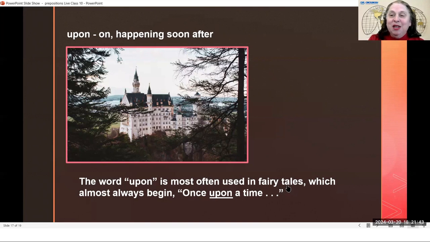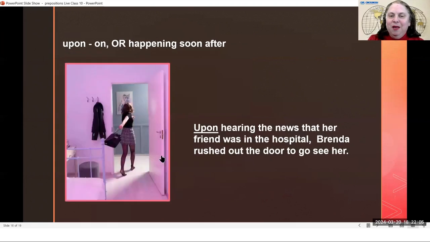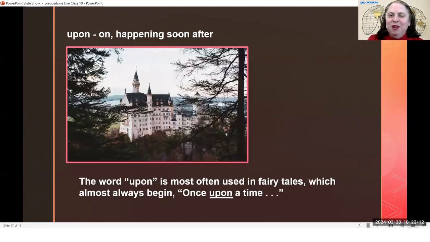A tale is another word that means story, and a fairy is a very small magical creature that has wings. Not every fairy tale has a fairy in it, but fairy tales are stories that are not real stories. It's possible that Brenda is really rushing to see her friend in the hospital, that is not a fairy tale. A fairy tale is a pretend story.